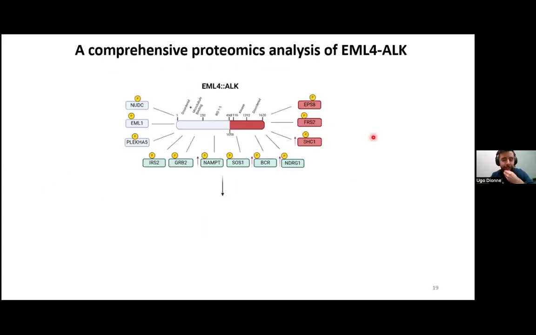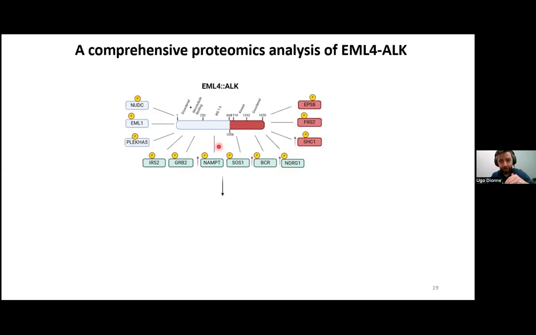So this is my last slide. Combining our different proteomic approaches gives us a comprehensive view of how these fusions can hijack our cells. For example, for EML4-ALK, if we look at the proximity of the fusion, we can see interactions that are linked with EML4, others with ALK, and some that are way stronger in the fusion. We can see here with the little p that almost all of the BioID interactors that we see are phosphorylated on tyrosines. Many of them are already known regulatory sites of these proteins. And the red arrow here means that these proteins are also overexpressed when we express this fusion.